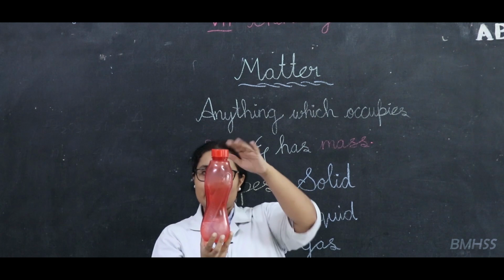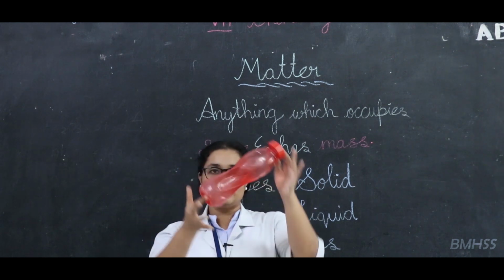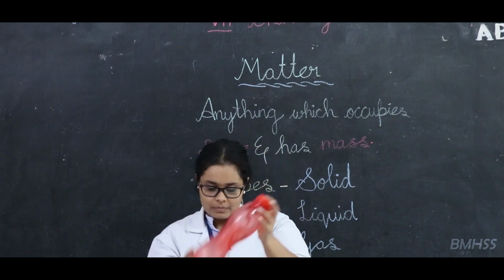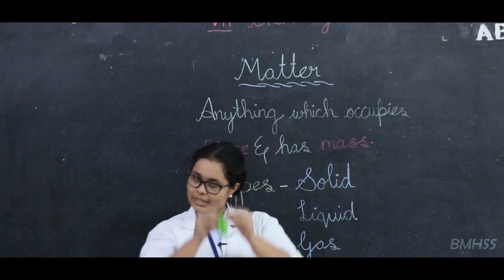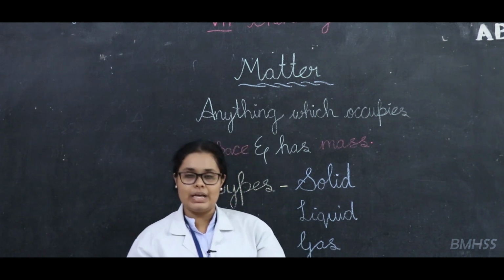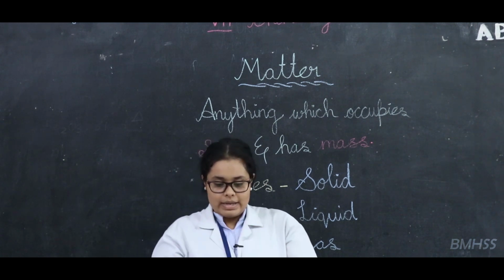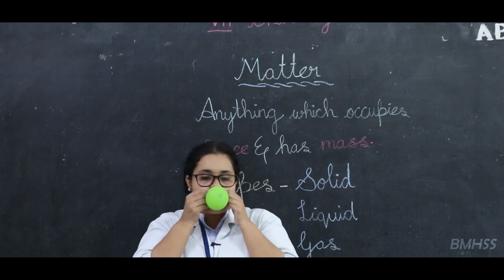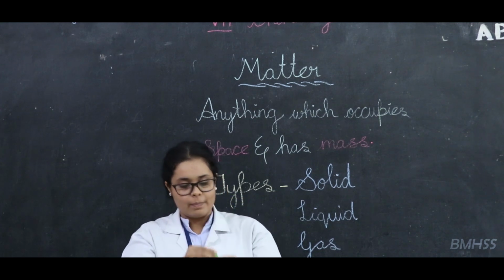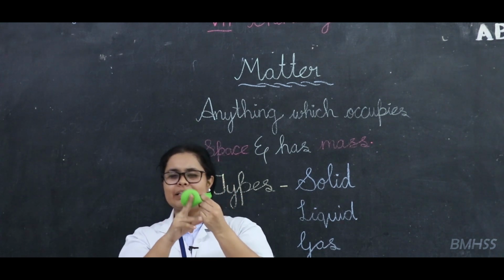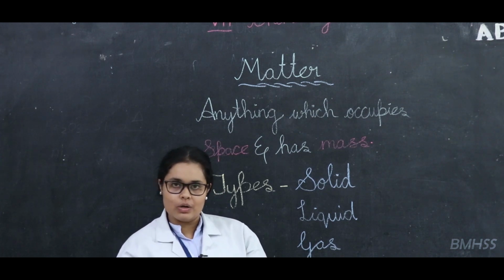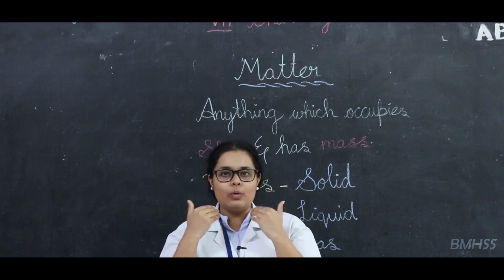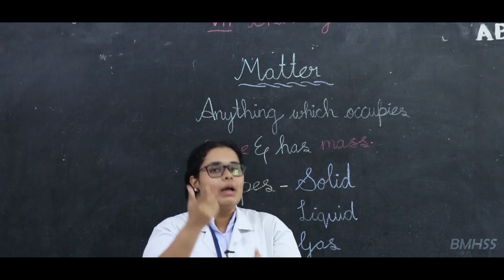Now, this water I can flip and you can see the water is moving. The third type is gas. For the gas, I am taking a balloon. In this balloon I will blow air into it. Now you can see there is a little bit of shape change, right? Why is the shape getting changed? Because the air inside my mouth is getting transferred into the balloon.